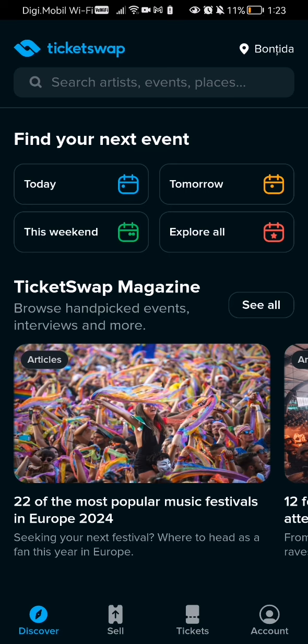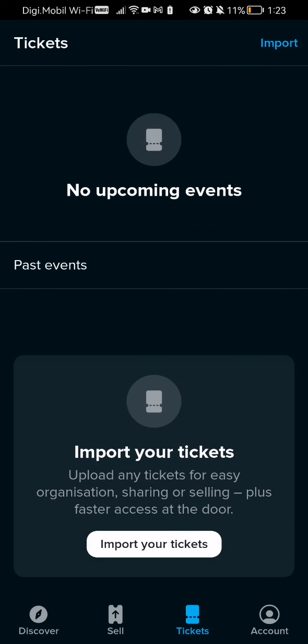For example, if you already have tickets, at the bottom of your screen you can see that there is a discover, sell and tickets option. Click on the tickets one, and here you can basically import your tickets virtually here to this app. And if you want to use them, okay, if not, you can sell them.